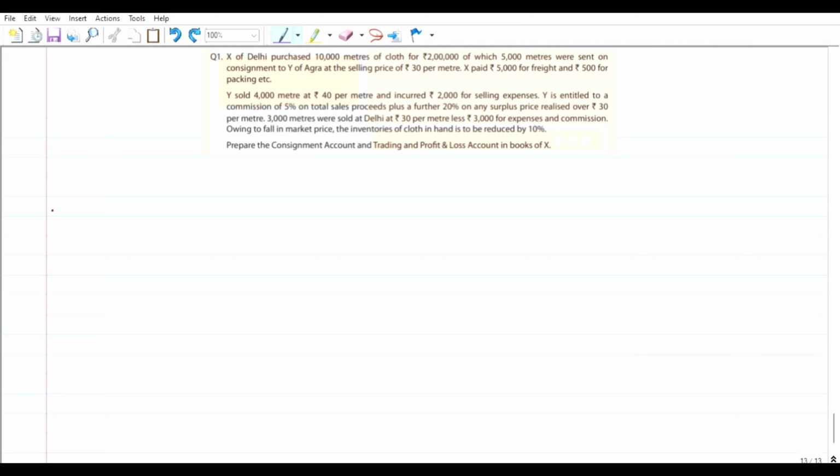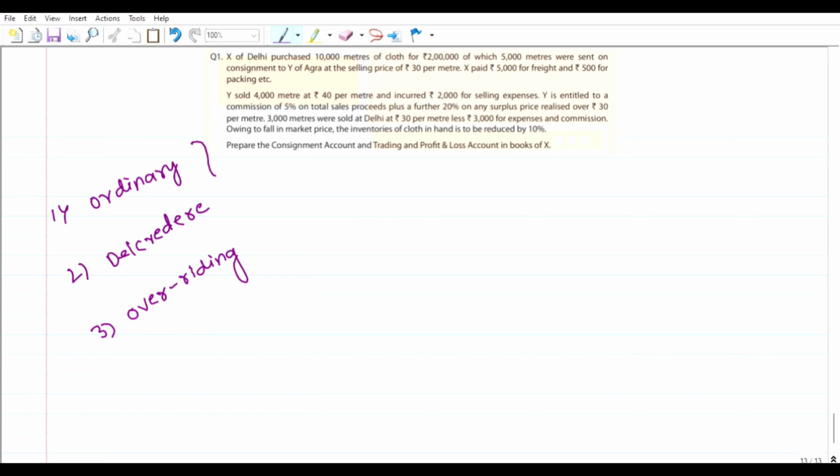The first one is what we can call ordinary commission, the second one is del credere commission, and the third one is overriding commission. These are the three types of commissions which the consignor pays to the consignee. Normally, the ordinary commission will be paid every time because that is common.